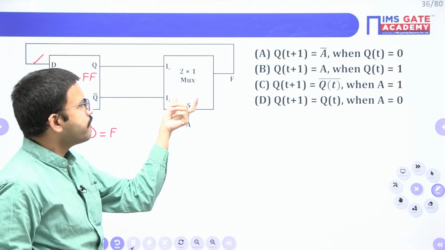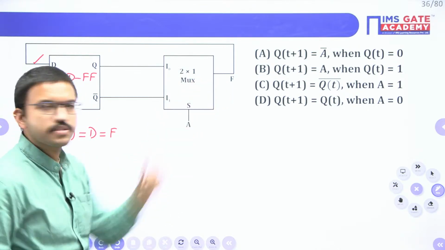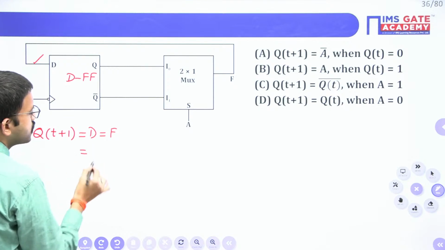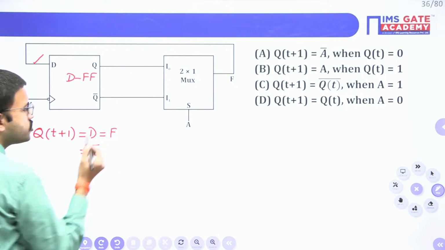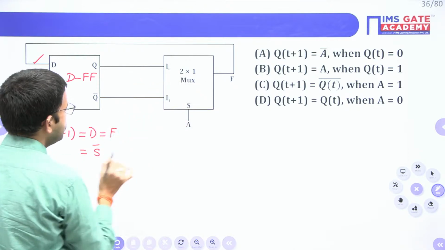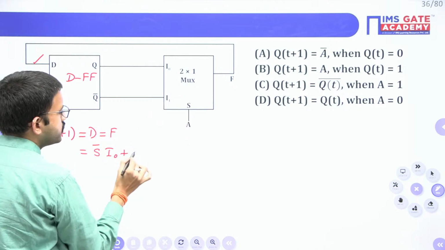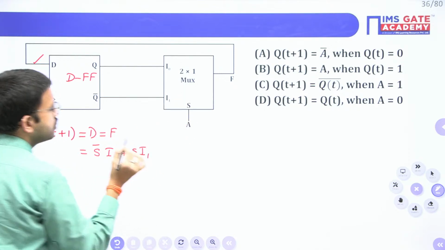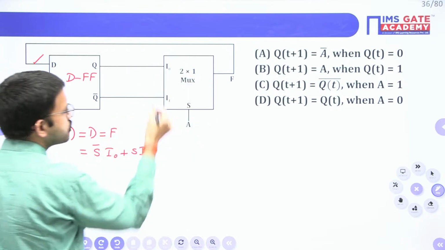Now here you are having a 2 by 1 mux. You know how to write the standard equation of a 2 by 1 mux. Since you have a single selection line, when it is 0, I0 will be connected, and when it is 1, I1 will be connected. S bar I0 plus S into I1. Now according to the circuit, just substitute.